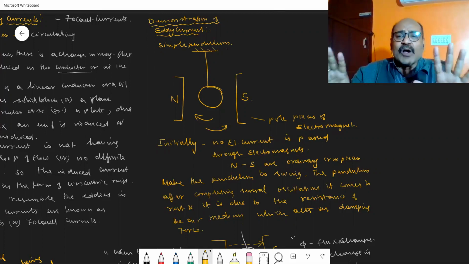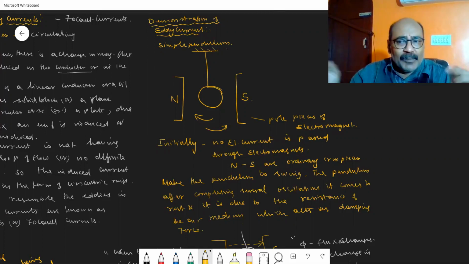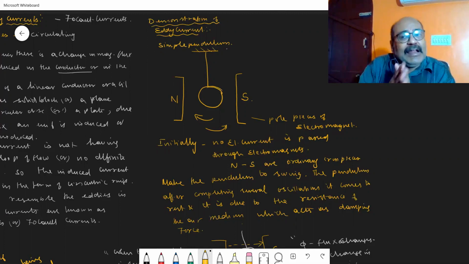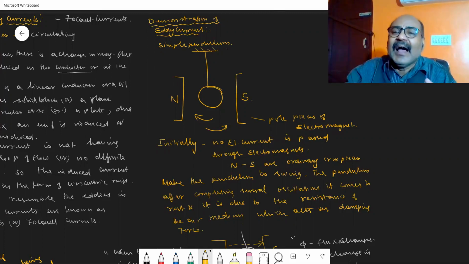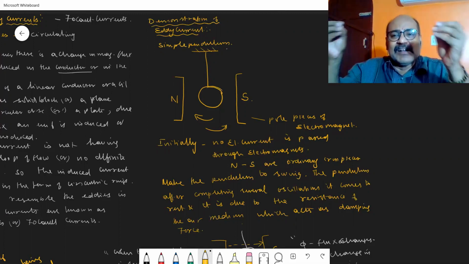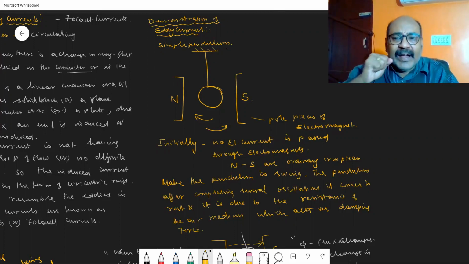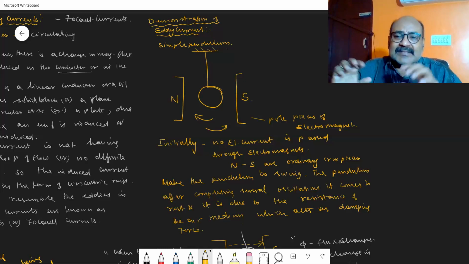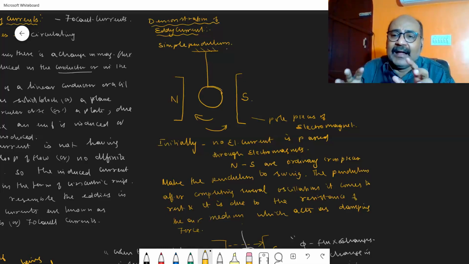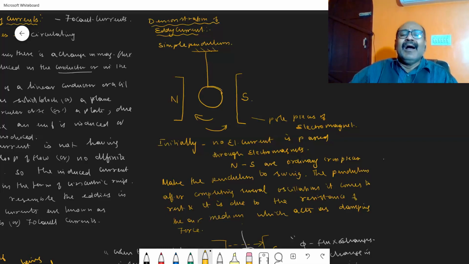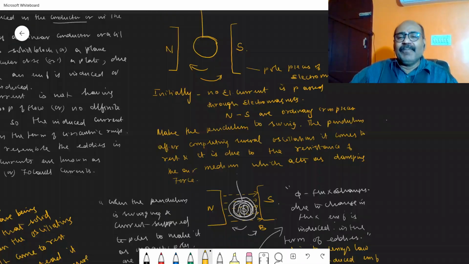That suspended solid mass of conductor is made to oscillate. As long as no current is supplied to the pole pieces, the swinging pendulum will swing for a long time, making many oscillations, and finally after some time it will come to rest. Why is it coming to rest? Because the air resistance surrounding that pendulum acts like a damping force and makes the oscillating pendulum come to rest.